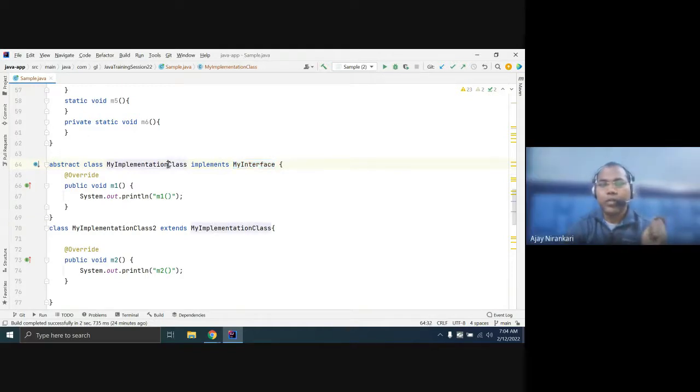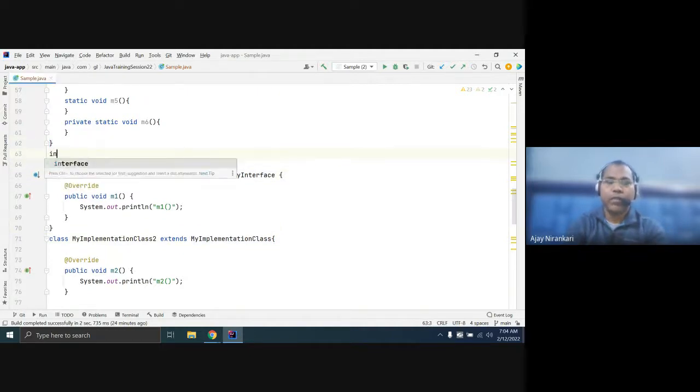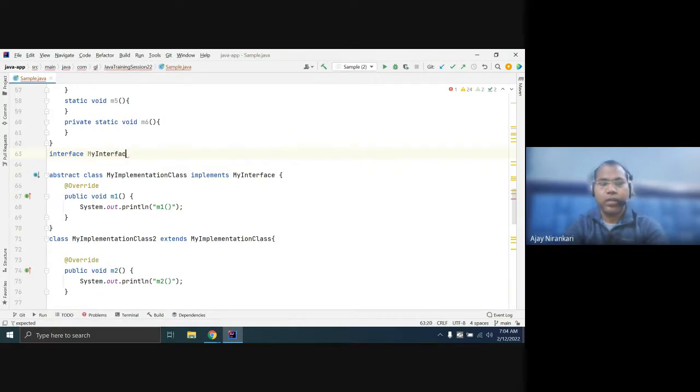This is one more benefit. You know that one class can extend only one class, right? But one class can implement multiple interfaces. Let's say we have an interface 2. So here you have an option, you can implement interface 1 and interface 2.